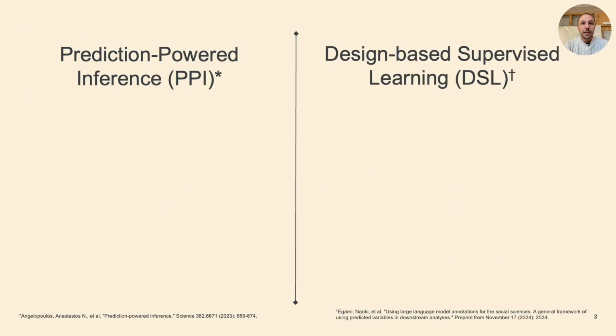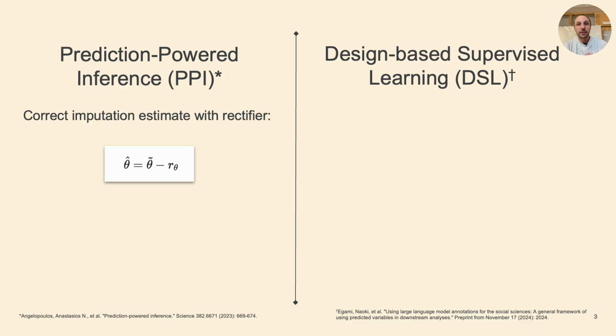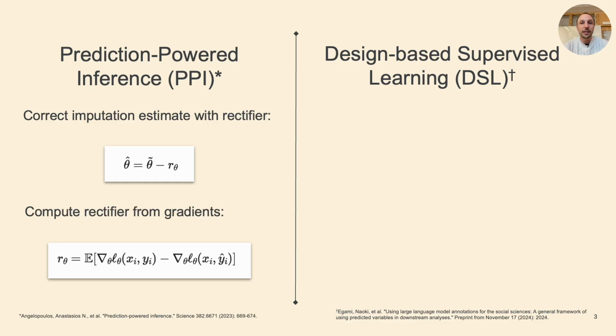In particular, in this paper, we consider two debiasing methods: Prediction-Powered Inference, or PPI, by Angelopoulos et al., and Design-based Supervised Learning, or DSL, by Egami et al. So PPI first computes the parameter estimates from the generated annotations, and then debiases them with a rectifier R theta. The rectifier is computed from the difference of the gradients of the loss function using the expert annotations y_i and the generated annotations y hat i.